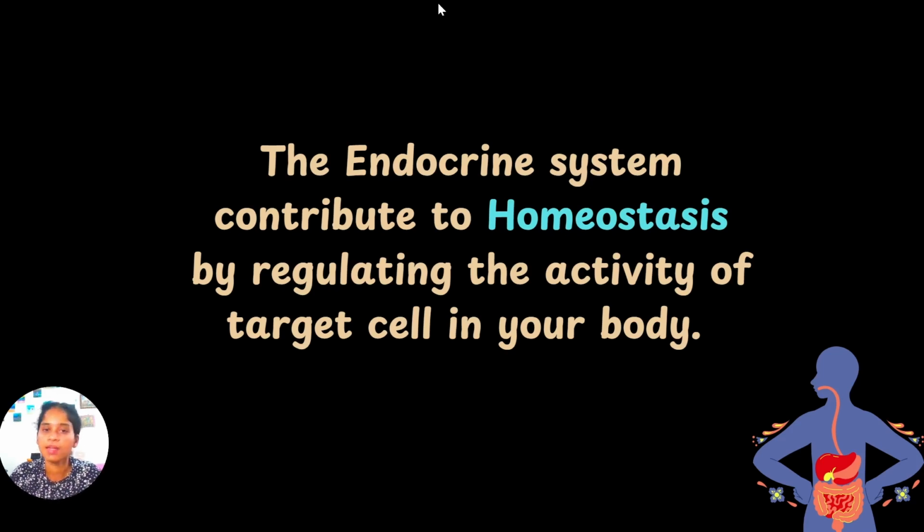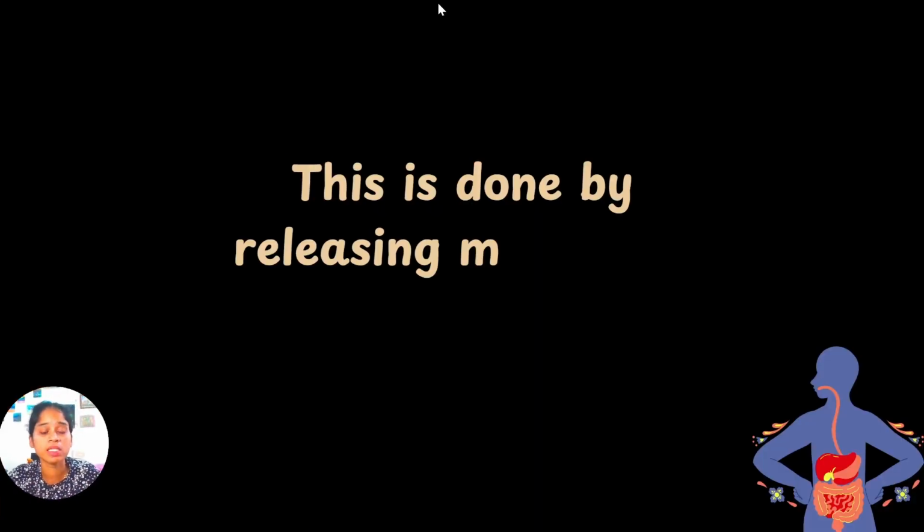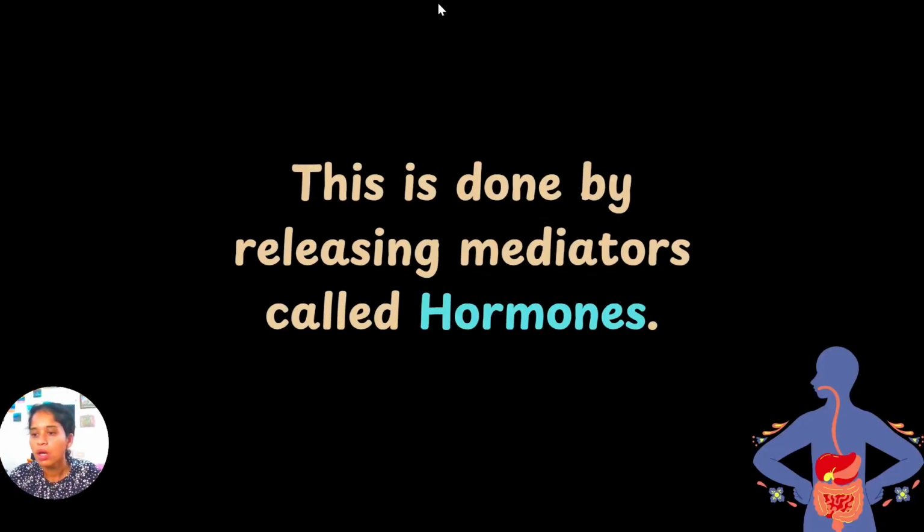So the endocrine system contributes to homeostasis by regulating the activity of target cells. There will be a target cell upon which each hormone acts, that you will study. Okay. And this is done by releasing mediators. What kind of mediators? Hormones.